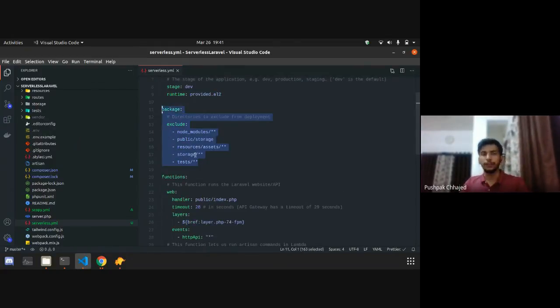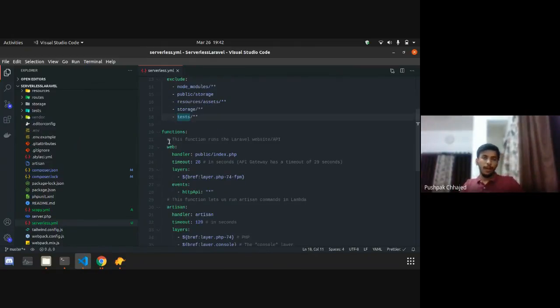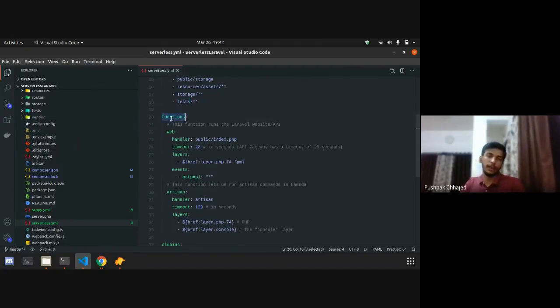There are packages which we want to exclude from deployment on Lambda, because we don't want to upload our node modules, public storage files, assets, or test files to the production environment, right? And after that, the main thing which comes in is the functions which we need to expose to the world. First is a web function, and second is artisan.